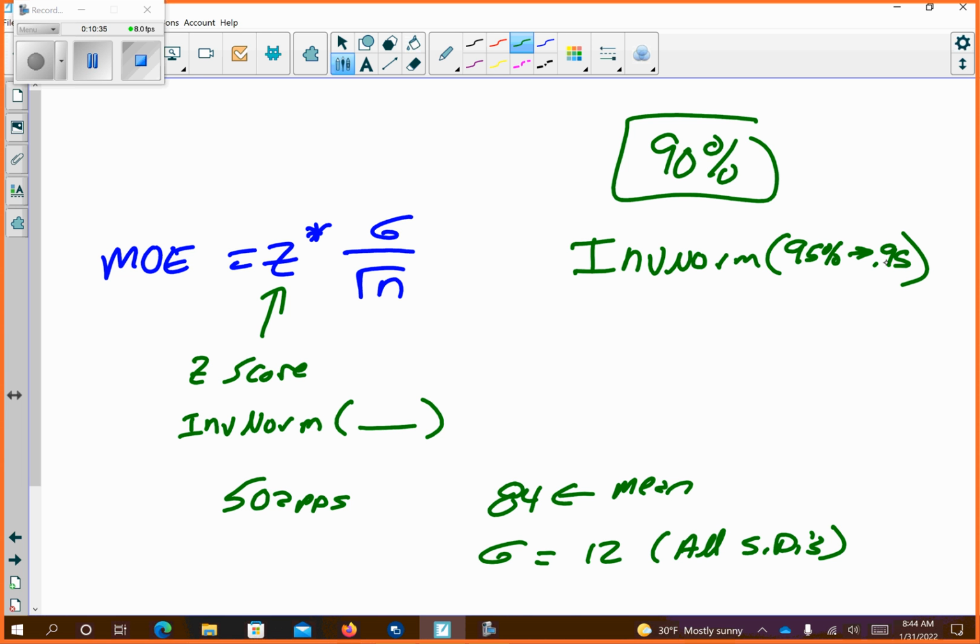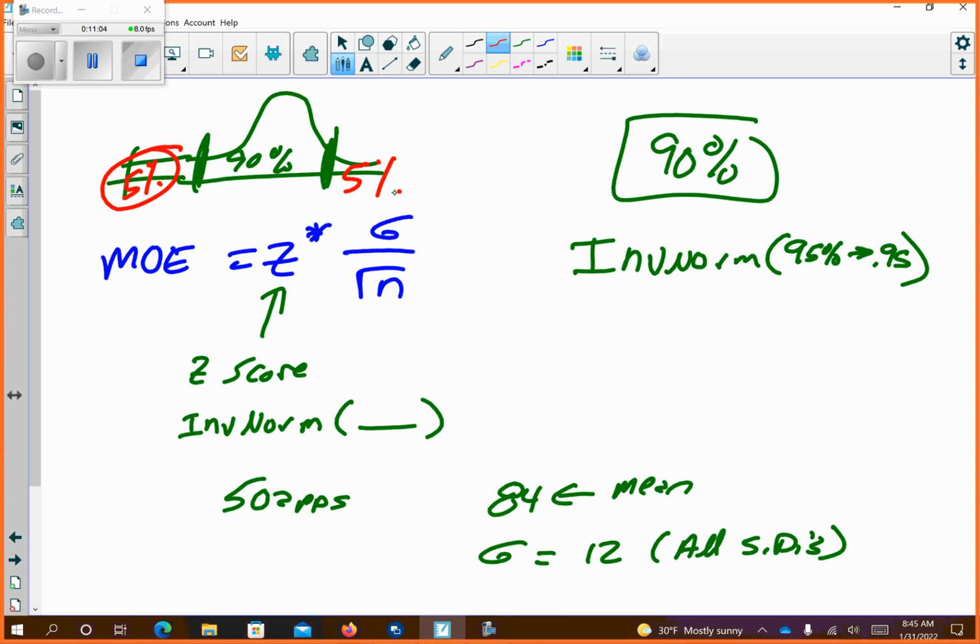We want a 90% confidence interval, which means we're trying to capture 90% of our stuff. But that 90% is in the middle, from here to here. I want to accommodate the tails, so 5% of my population is down here and 5% is up here.